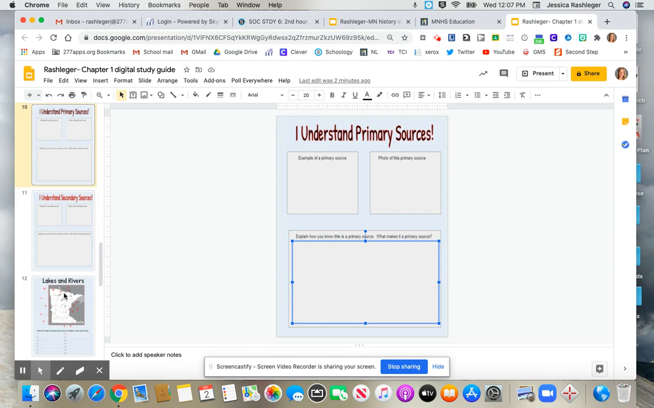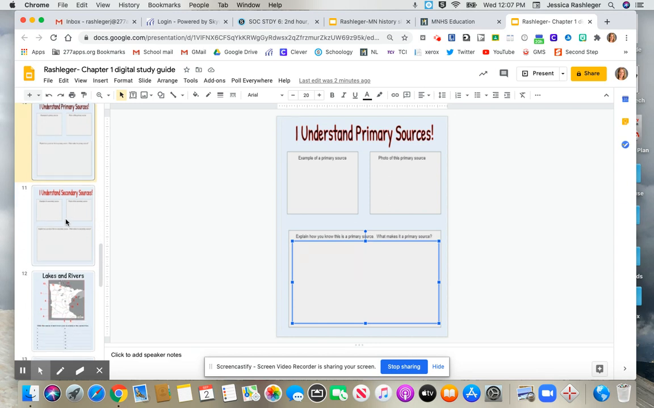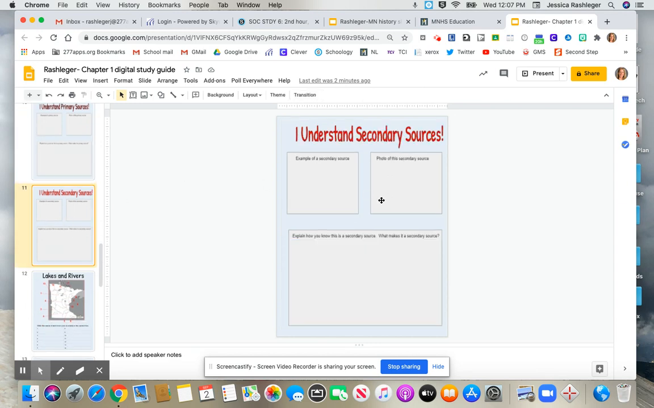Then the last slide today on our digital study guides that we're going to do is slide 11. And it's just like what we did with the last slide with primary sources, except this time you are going to do that for secondary sources. So again, you're going to type an example of a secondary source, upload or insert a photo of that secondary source, and then explain how you know it's a secondary source.